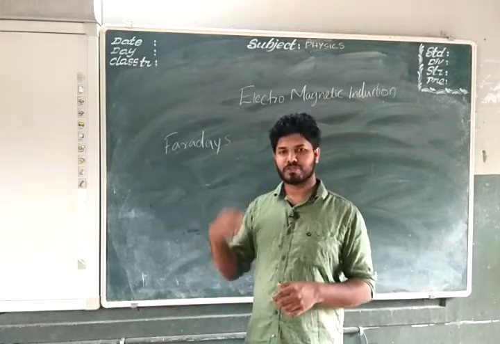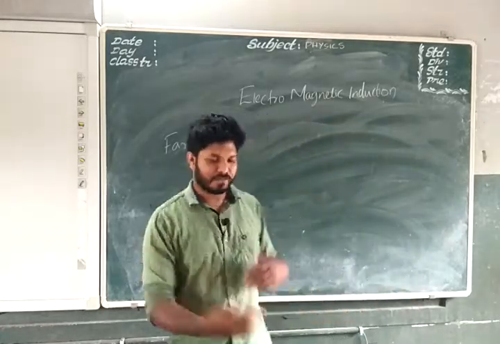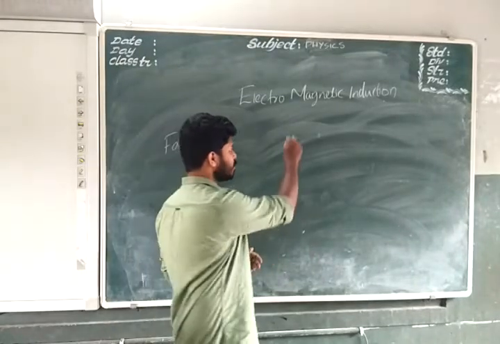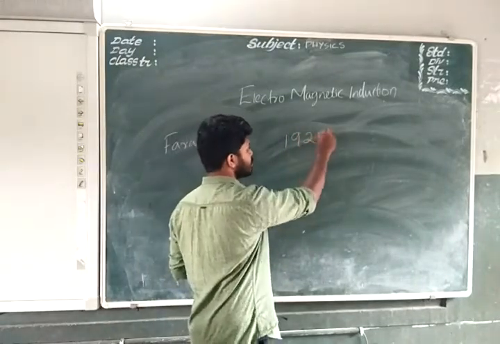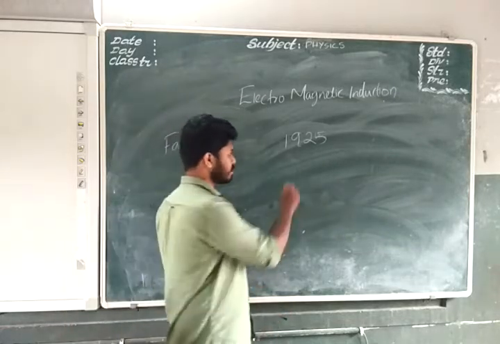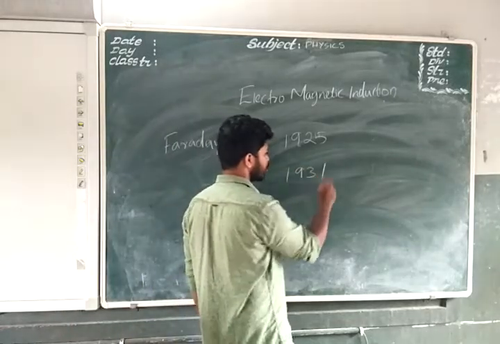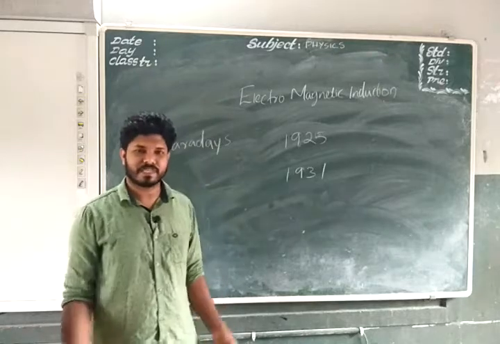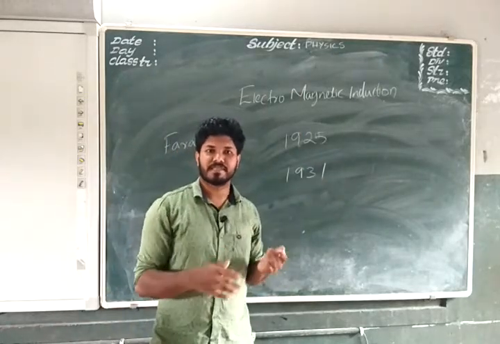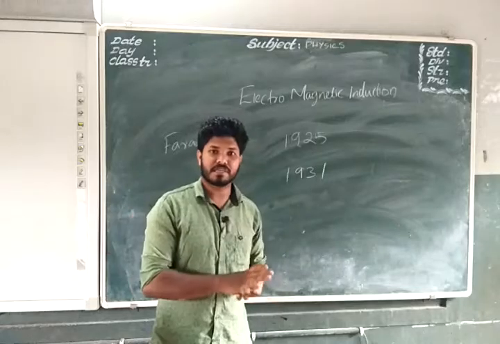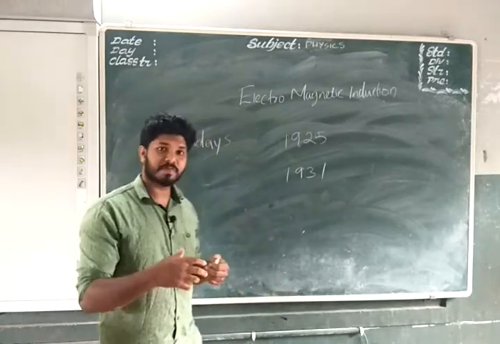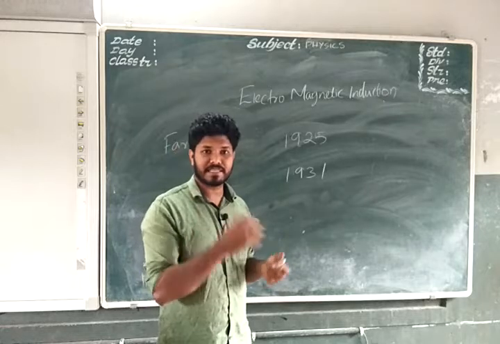For many days he was thinking about this, and he started working on this project, his thoughts, from 1825, and after 6 years, in 1831, he was very sad, desperately, that he couldn't find any way to prove that a magnetic field produces electricity. There was no way. So he was doing this experiment with some coils, magnets, etc.